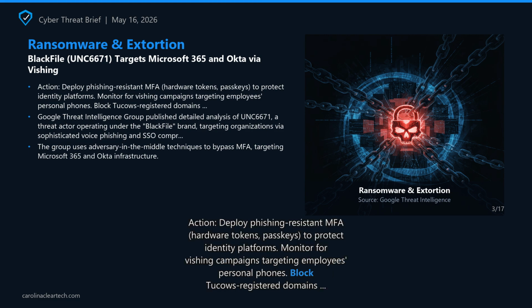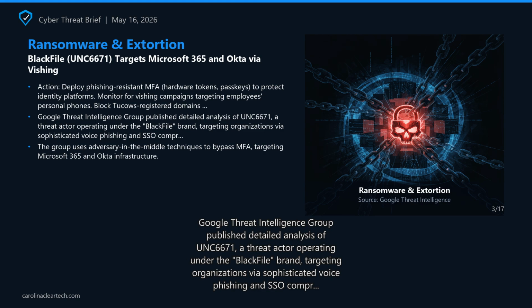Blackfile UNC 6671 targets Microsoft 365 and Okta via vishing. Google Threat Intelligence Group published detailed analysis of UNC 6671. A threat actor operating under the Blackfile brand, targeting organizations via sophisticated voice phishing and SSO compromise. The group uses adversary-in-the-middle techniques to bypass MFA, multi-factor authentication, targeting Microsoft 365 and Okta infrastructure. UNC 6671 leverages Python and PowerShell scripts to programmatically exfiltrate sensitive corporate data from SaaS environments.